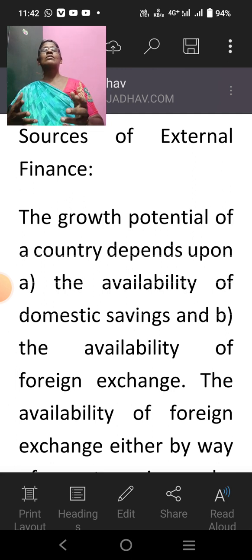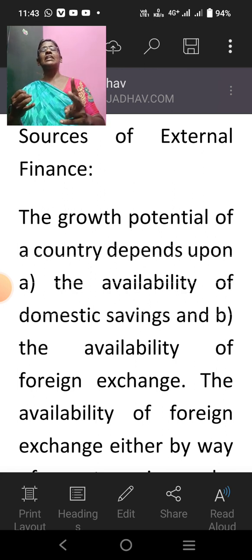For any business, we need investment, and likewise for any nation's economic development, we need money. Where do we get this money to invest in the business? We get it from domestic savings, that is, savings by the domestic people. Only when people make savings, the saved money is invested in the business. So the first thing is the availability of domestic savings.